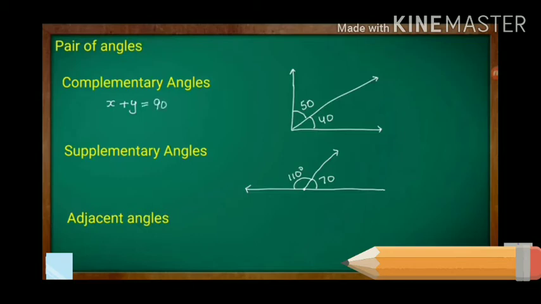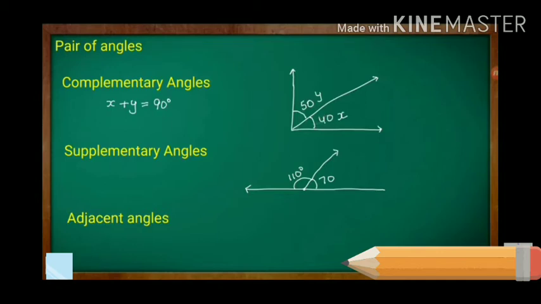For example, let me draw one complementary angle here. We don't know the angles. Let us imagine that the first angle is x and the second angle is y. We know the value of x, that is 40 degree, and x and y are complementary angles, therefore x plus y is equal to 90 degree.